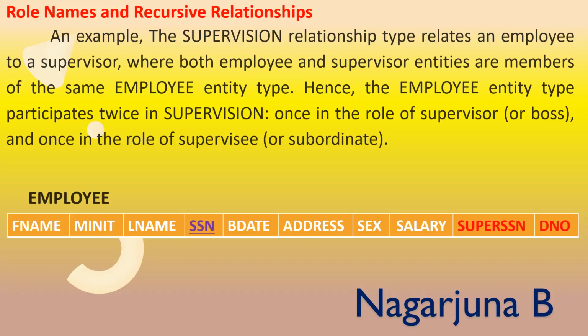Here super SSN I have indicated in red color to identify it as a foreign key, and SSN in purple color to indicate a primary key. SSN is the primary key of the employee table or entity, and super SSN is a foreign key of the employee table.